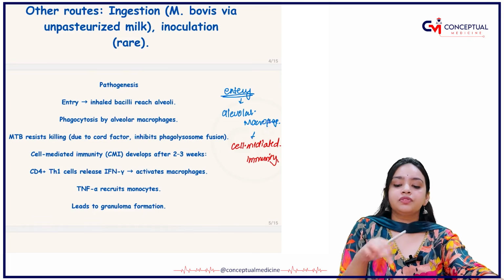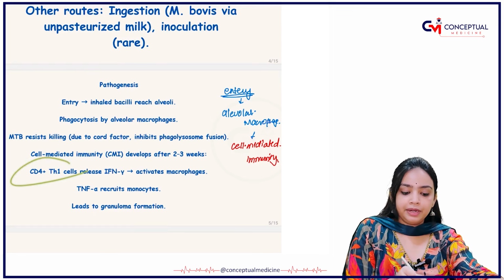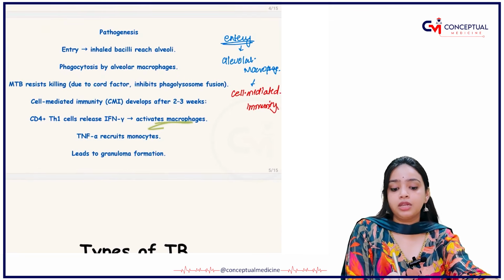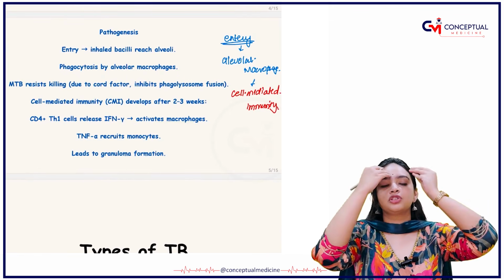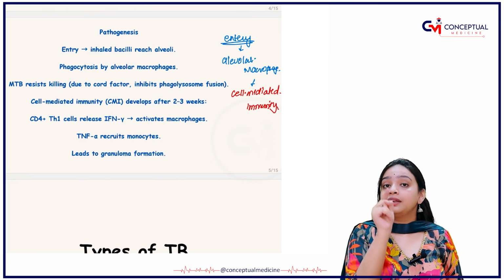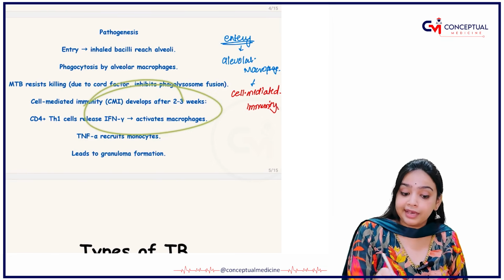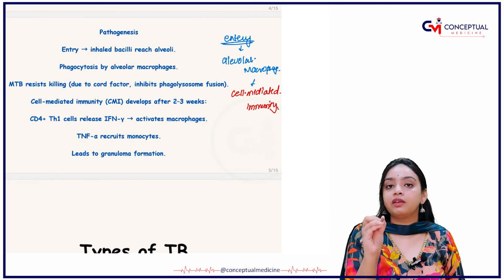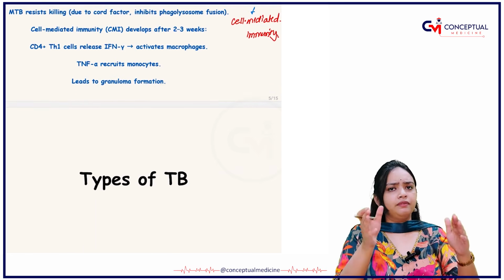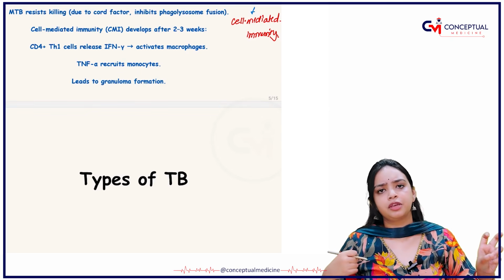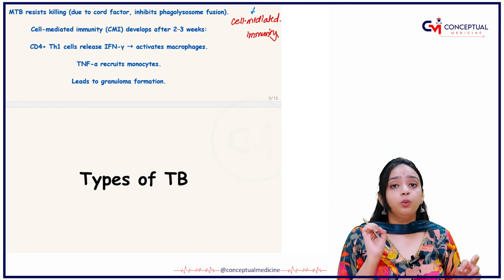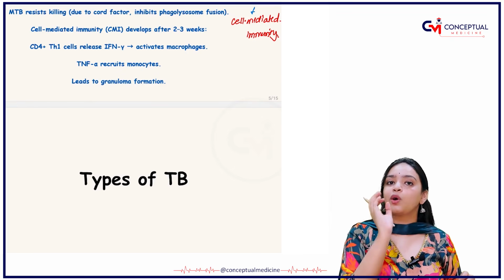After the activation of cell mediated immunity, CD4 plus T cells will be activated, and they will activate your macrophages. I don't know how many times we have read the same thing, and please memorize this pathogenesis very carefully. That will lead to granuloma formation. We have read about granuloma formation in the granulomatous lesions chapter as well. If you are not well versed with that, please go and watch that video.